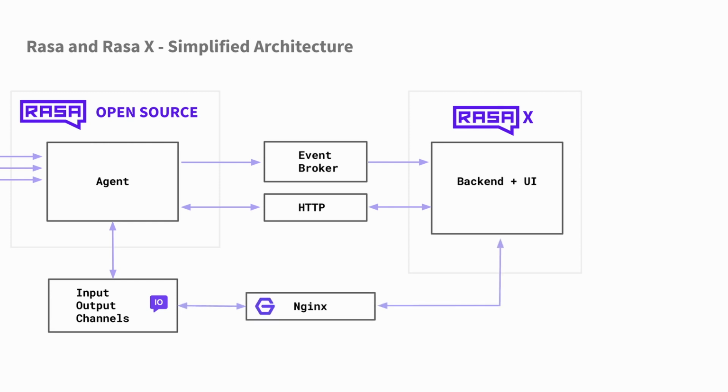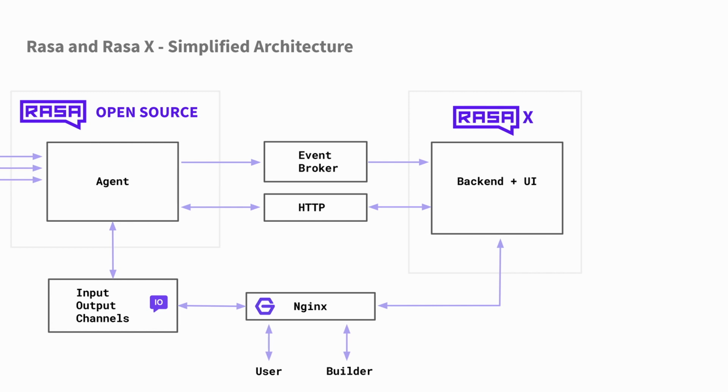Now in this diagram, we do need a unified way to route users to the right service. We want algorithm builders to interface with Rasa X, but we want all output channels to directly connect to Rasa open source. That's why a server deployment of Rasa X will also include a Nginx service.